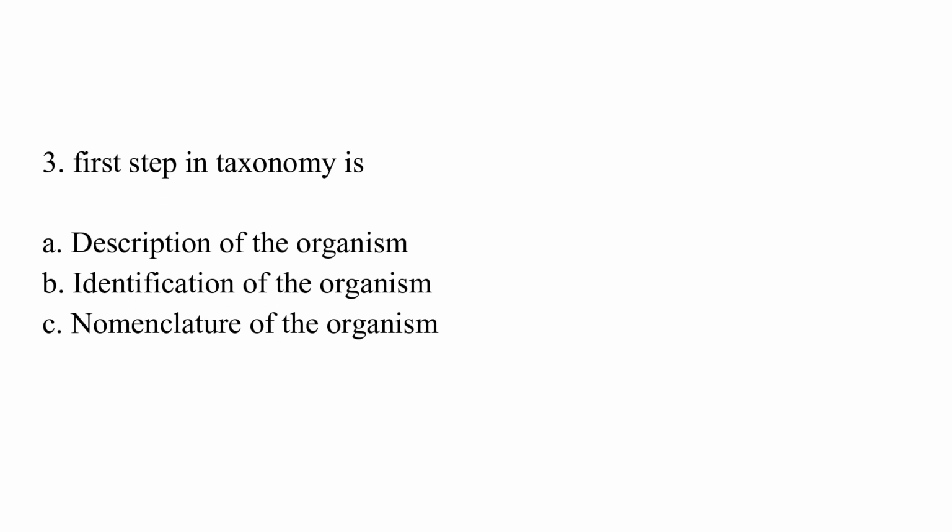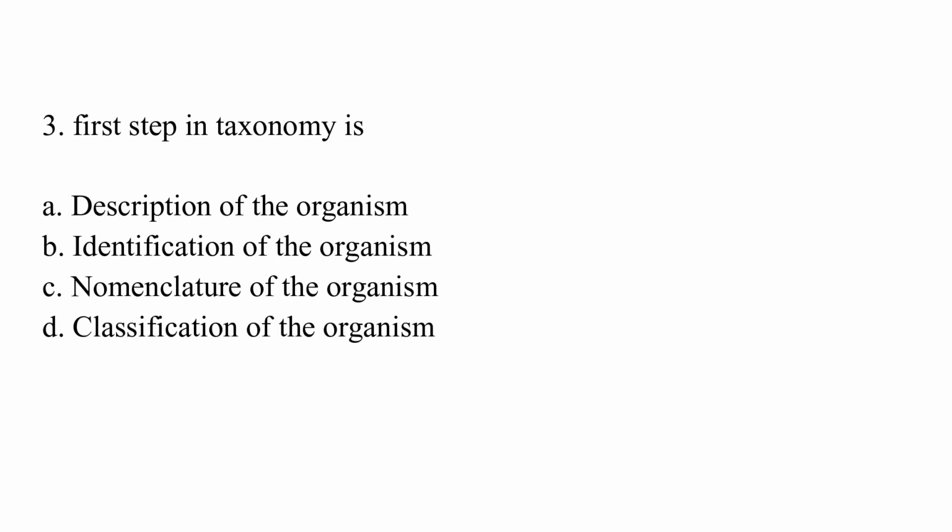First step in taxonomy is option A, description of organism. Option B, identification of the organism. Option C, nomenclature of the organism, and option D, classification of the organism. The correct answer is option B, which is identification of the organism.